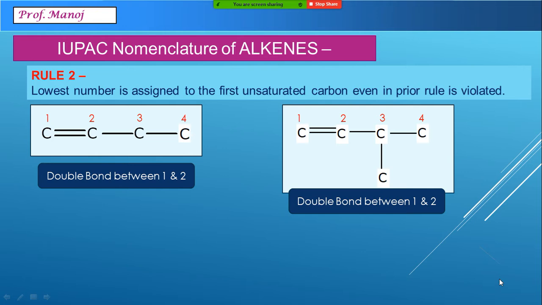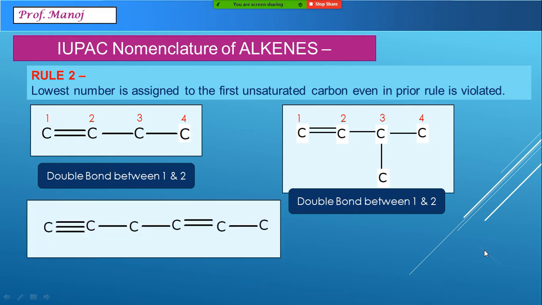Now imagine an example wherein we have a case where we have a double bond as well as a triple bond. Now we have to be very careful in such example. We have to number in both the directions. For example, 1, 2, 3, 4, 5, that is from left to right. Here the numbers are present for triple bond between 1 and 2 and double bond between 4 and 5. So the numbers which we consider are 1 for triple bond, 4 for the double bond.